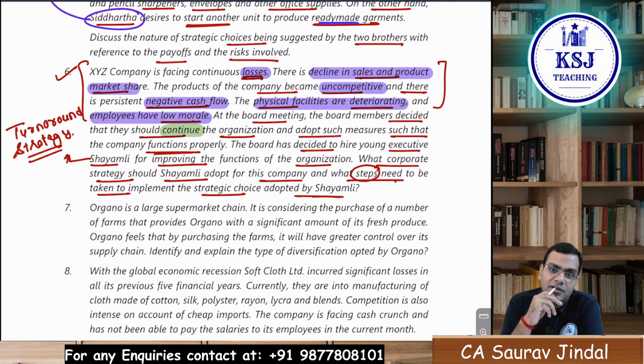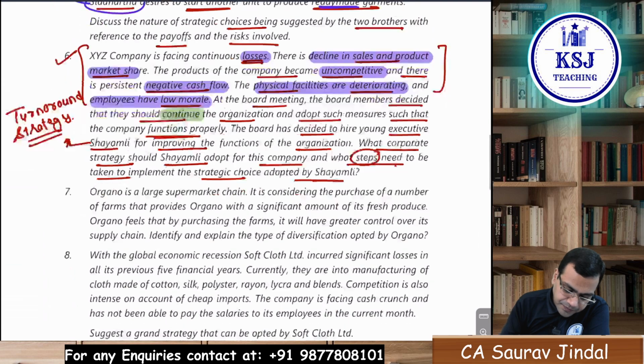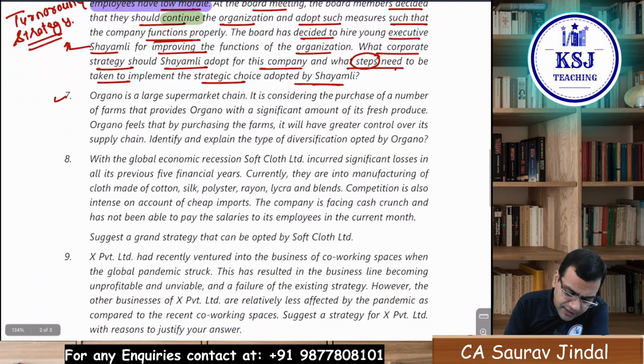Clear? So that is why I highlighted the key words in the question. This is how you should approach the question in case of strategic management. Highlight the keywords, and from there, try to identify what you can write and which strategy is there. So we are done with question number 6 also. Let's come to question number 7.